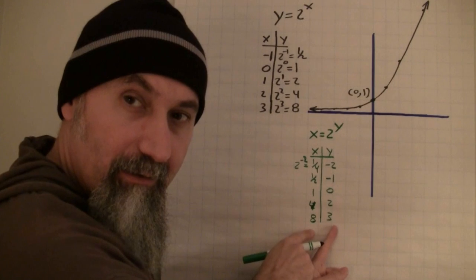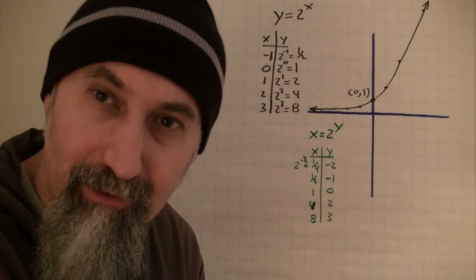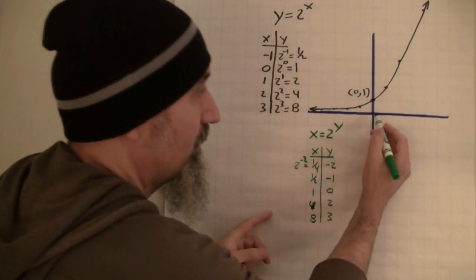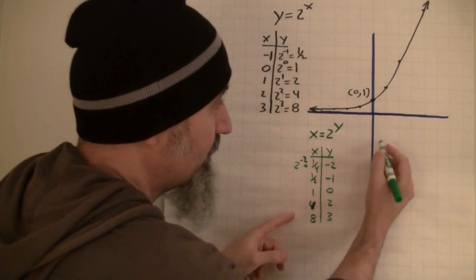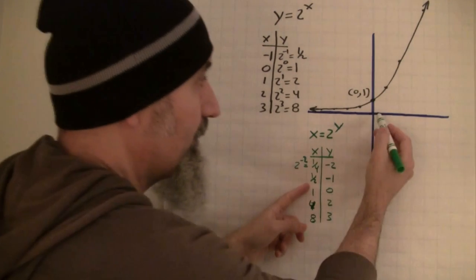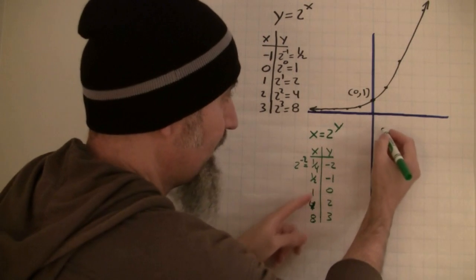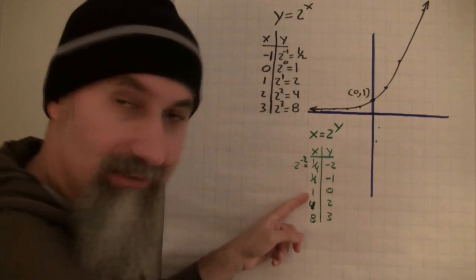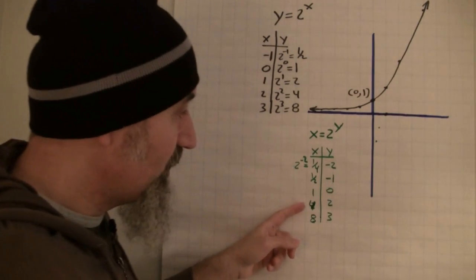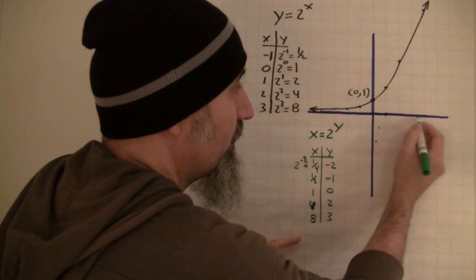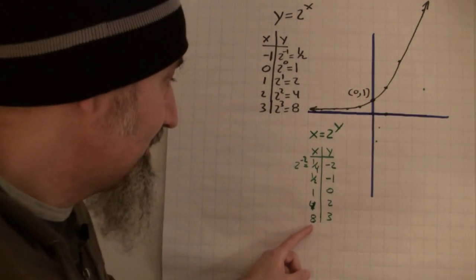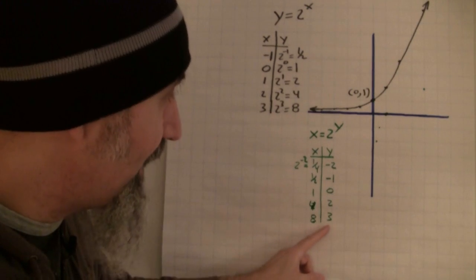That's what we got here. We switched the x and the y position, okay? So if we're going to end up graphing this, when x is 1/4, y is -2. When x is 1/2, y is -1. When x is 1, y is 0. When x is 4, y is 2. 1, 2, 3, 4. Y is 2. When x is 8, y is 3.